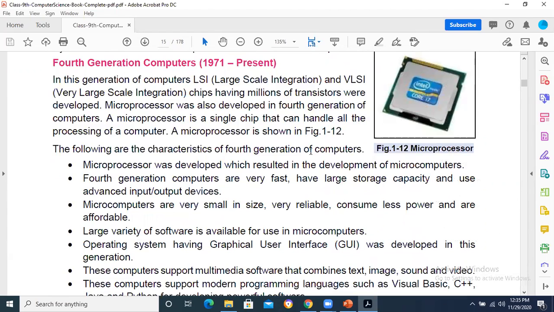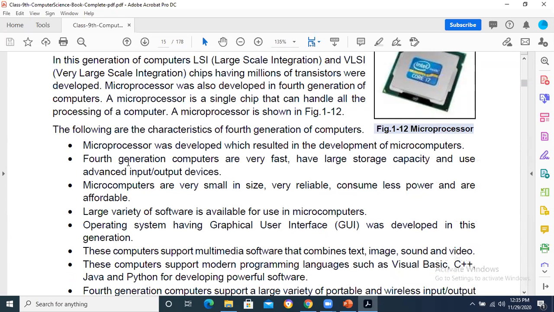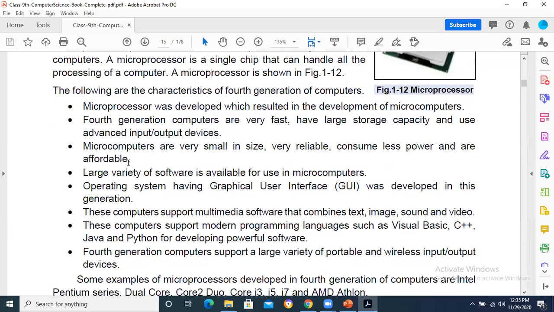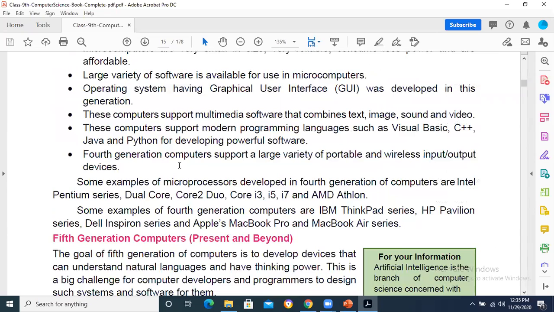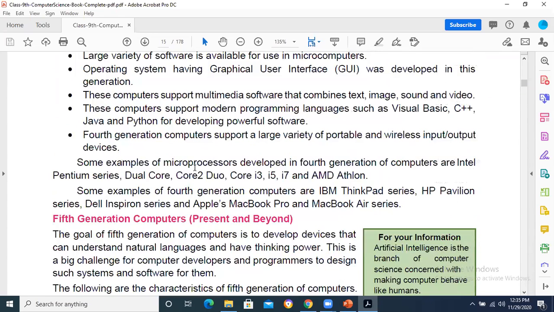Now, fourth generation is basically advancement in the ICs. This is called large scale and very large scale integration of the ICs, which can process millions of instructions per second. So this is basically the latest technology, and we are also going towards the fifth generation now, where natural language processing will be there. You have to go through these all options as well. GUI operating system was introduced, and similarly we had more options in it.